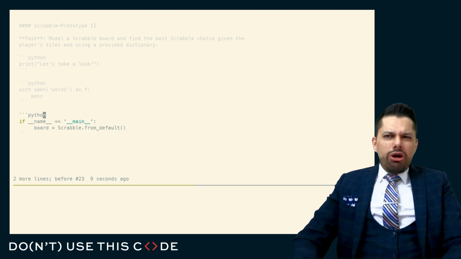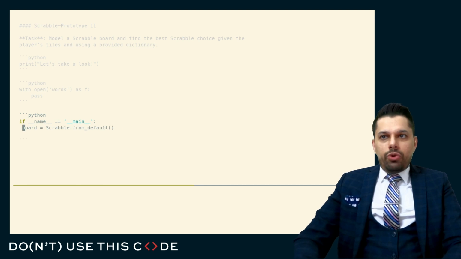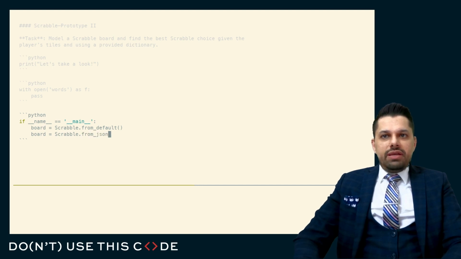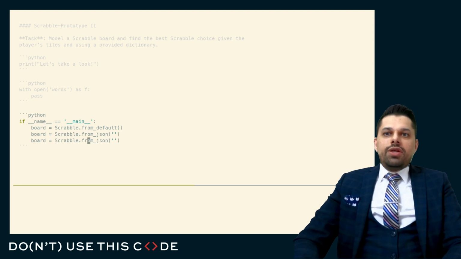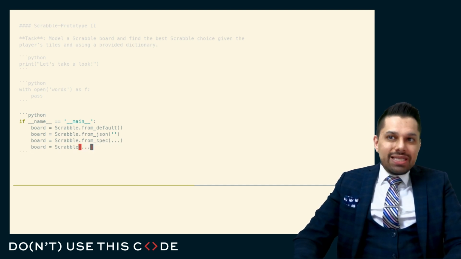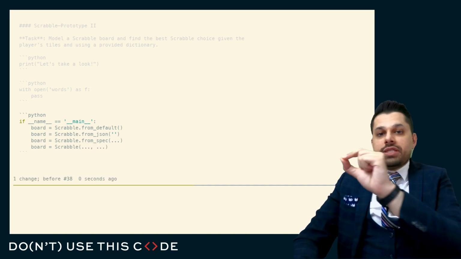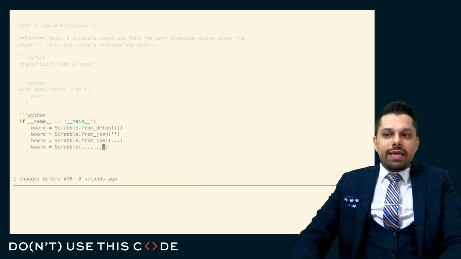And here, I already kind of get a sense for what this looks like, because if somebody wanted to have a Scrabble board that was defined in, like, say, a JSON file, I can imagine they might do Scrabble from JSON, and they have the specification of the board. Or if they wanted to create one of these from a specification in some particular format, they might do this. Or if they wanted to figure out what the raw Python objects that were needed to construct this, like what the size of the board is, where the double word scores, the triple word scores, and things like that are,